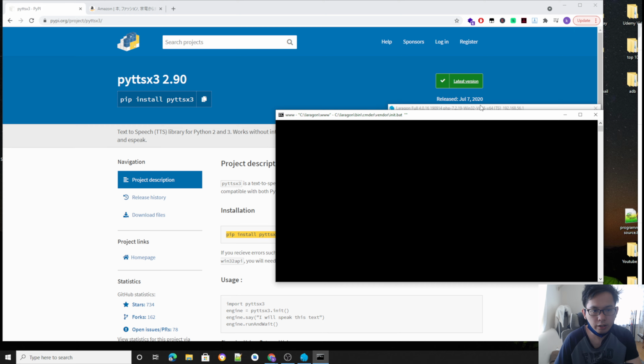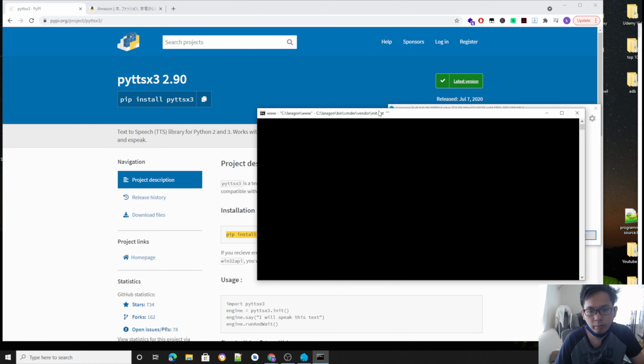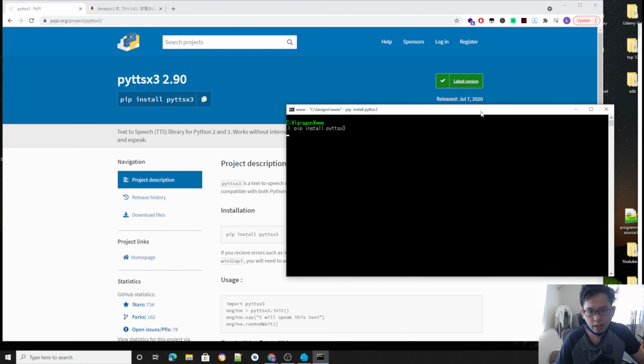So I'm using Laragon on my environment. So pip. So you know what, let me copy this one more time and something like that. So that's how easy you can install this thing.